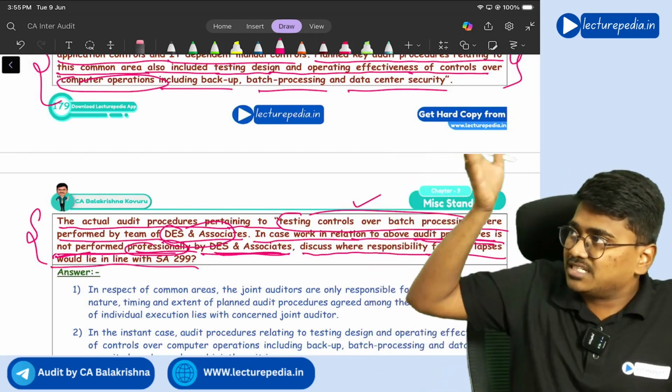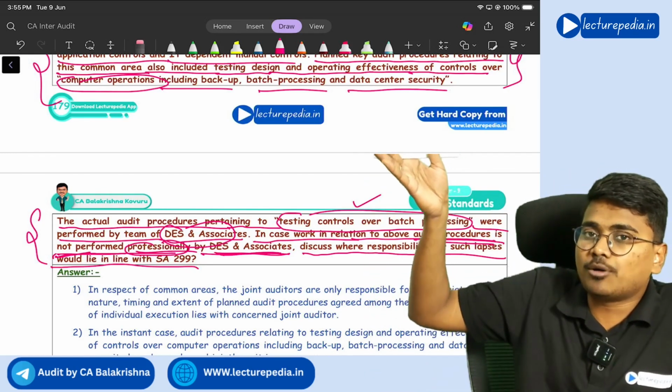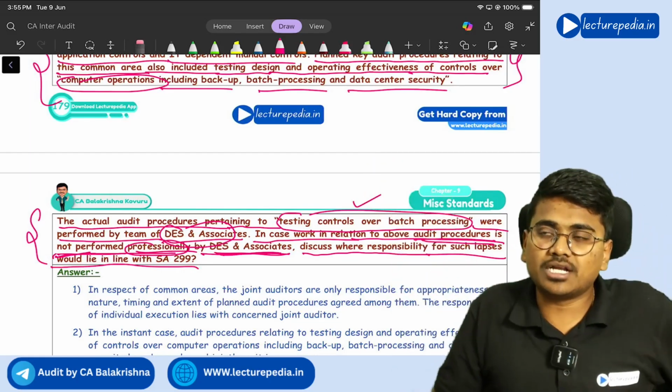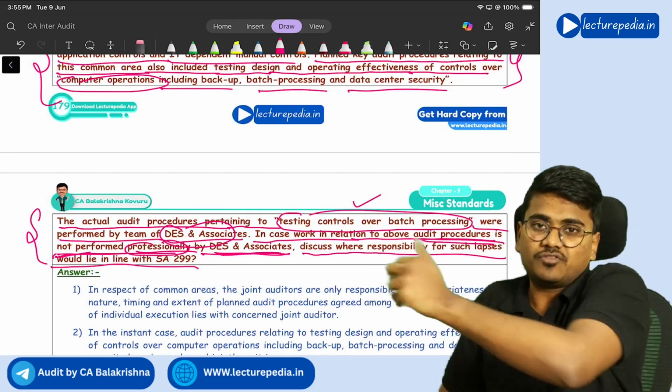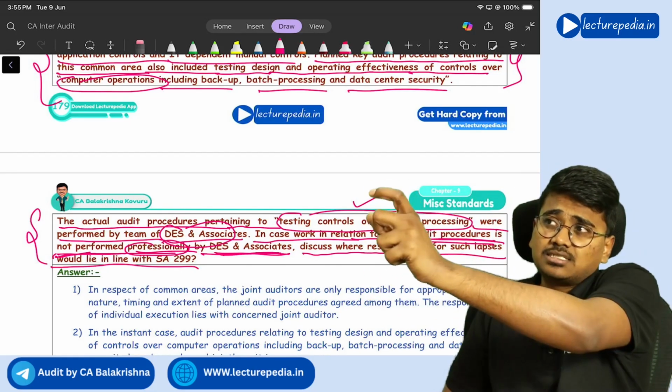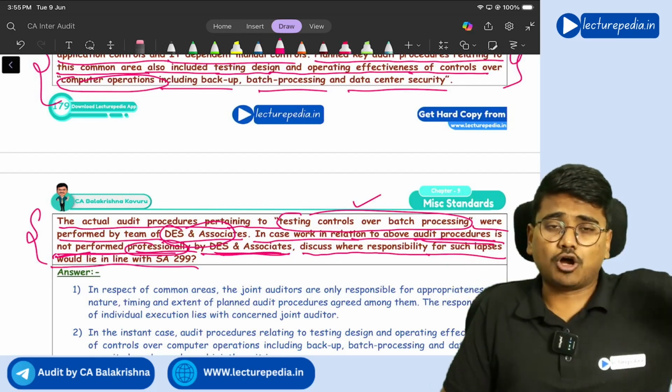Understanding, if DES and Associates does not perform their work professionally, how will you make other joint auditors liable for the work of DES? You can say, sir, that area is the responsibility of all joint auditors.